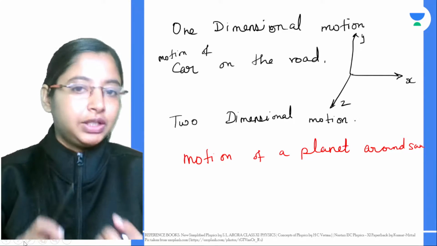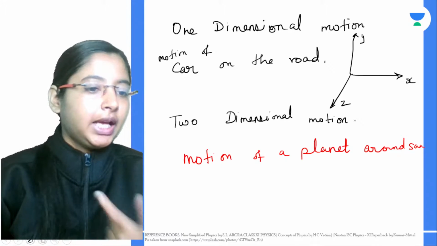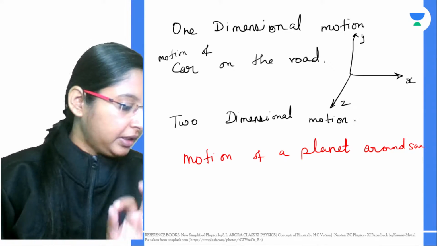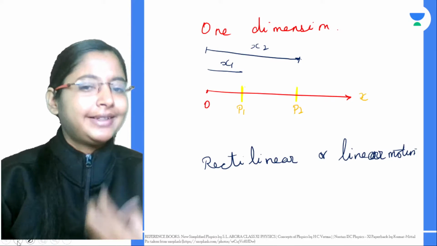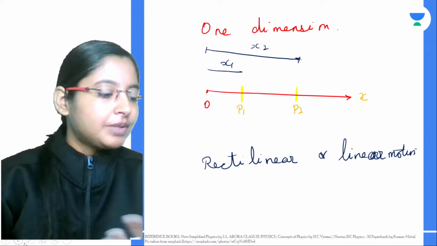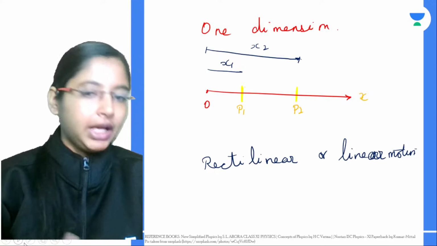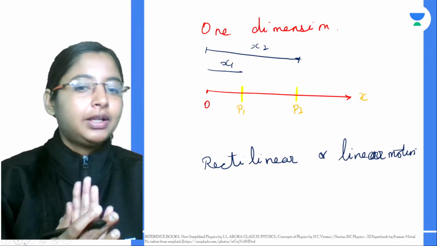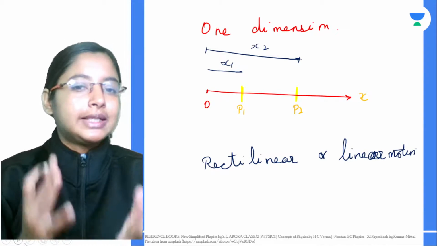Then we saw motion in 1 dimension, 2 dimensions and 3 dimensions, and how they're different. We also began distance and displacement. We are learning it through examples because these are concepts you would have already learned, and you would also have learned about speed and velocity. In the case of displacement, we learned what positive displacement, negative displacement, and zero displacement are.